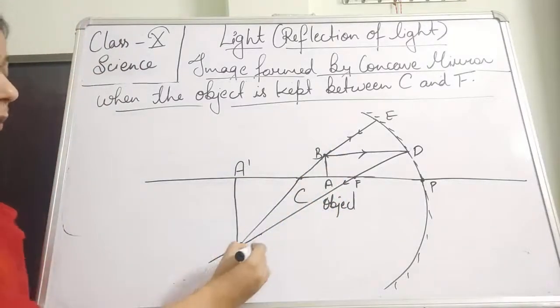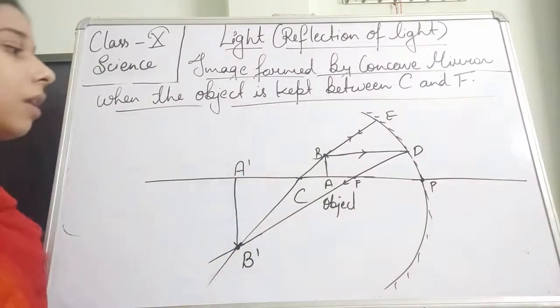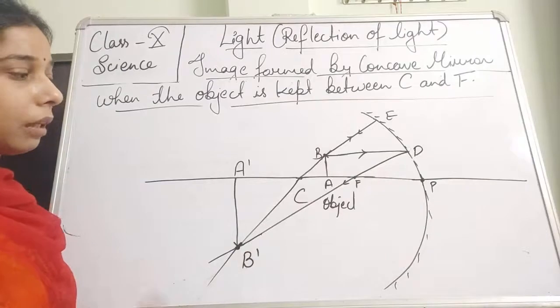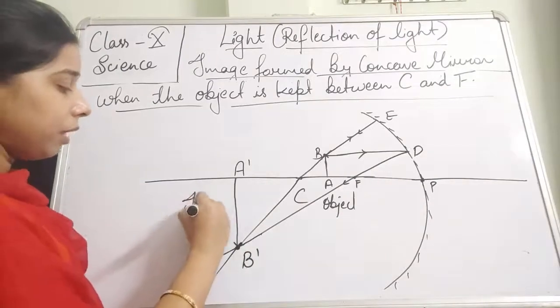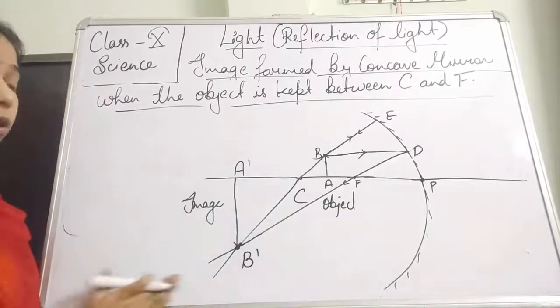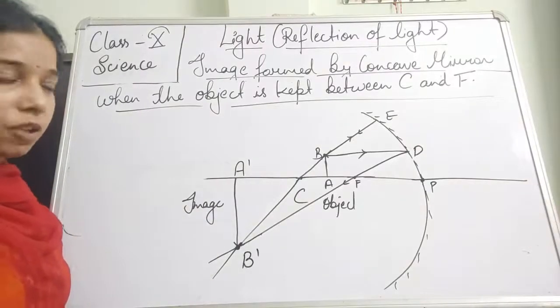So the arrow will be B dash and this is A dash. This is the image actually formed here after reflection.